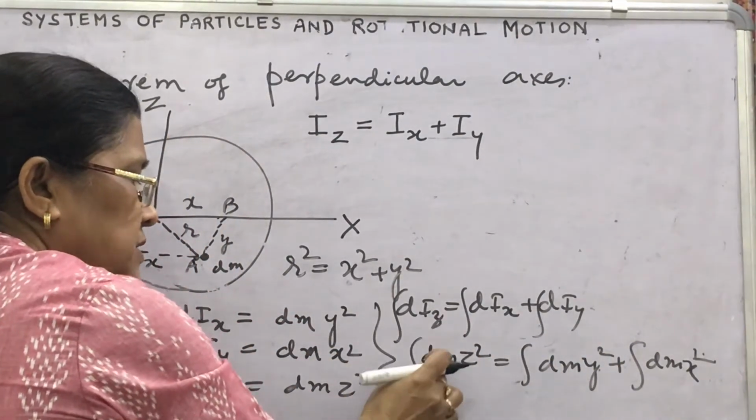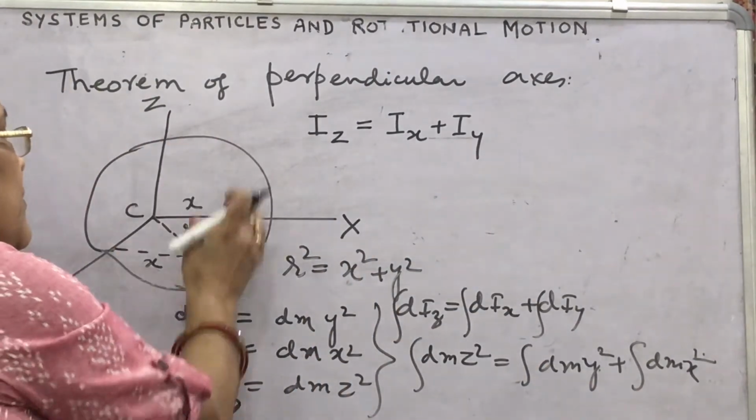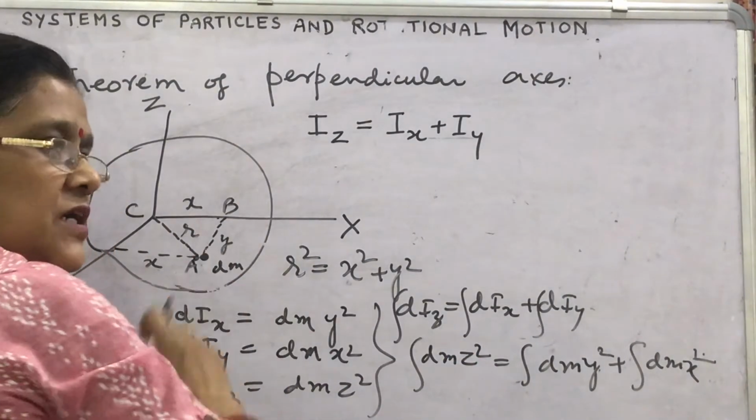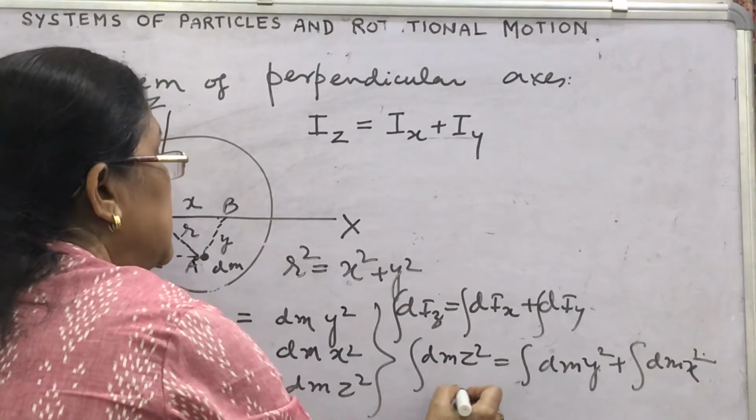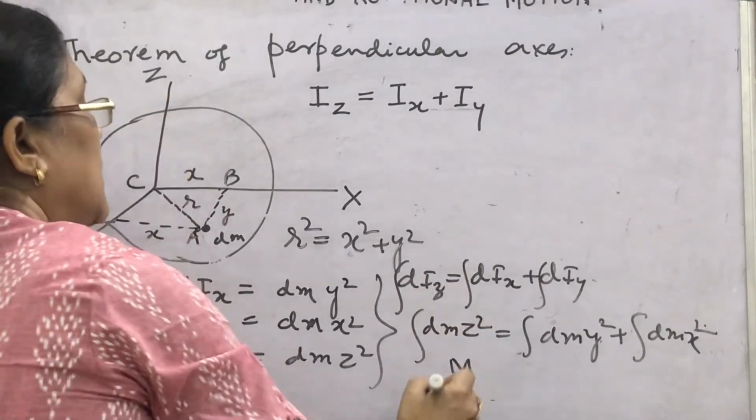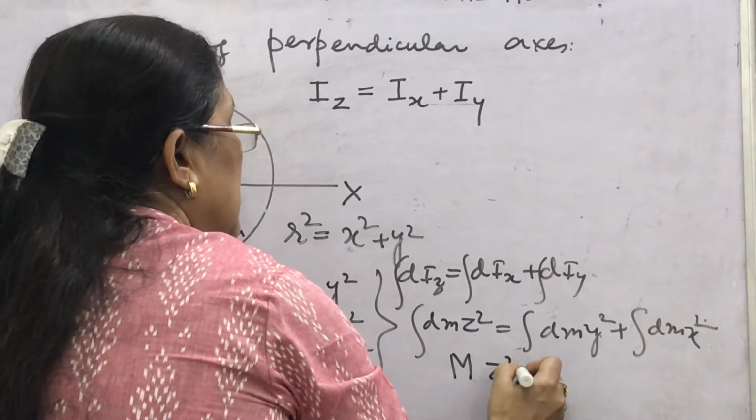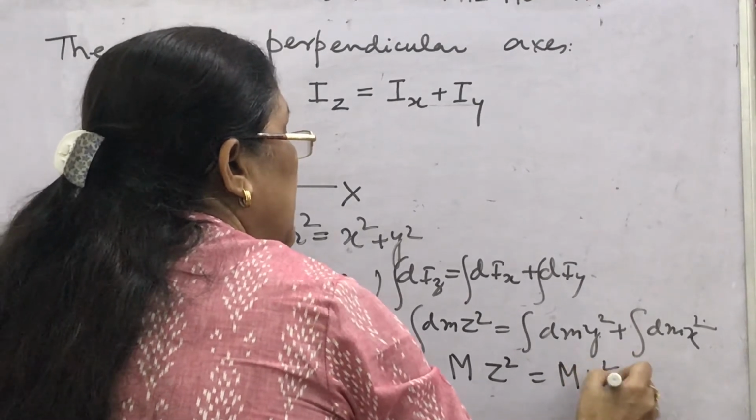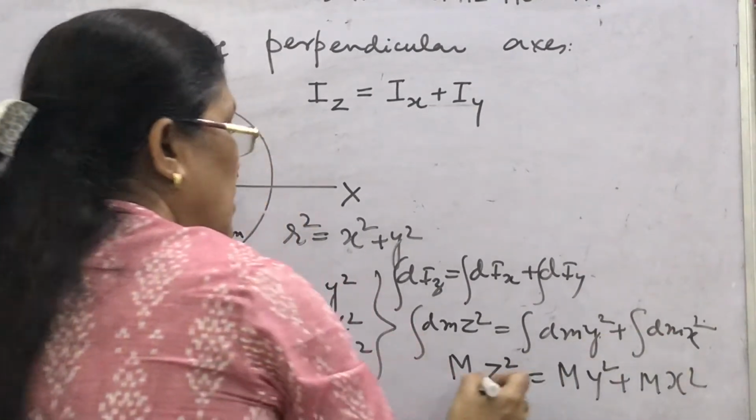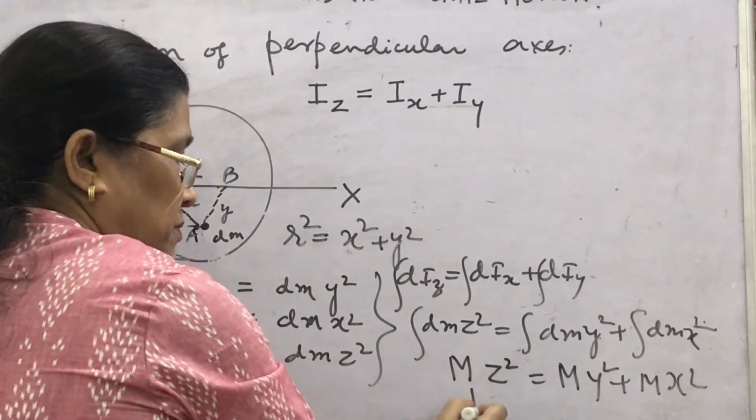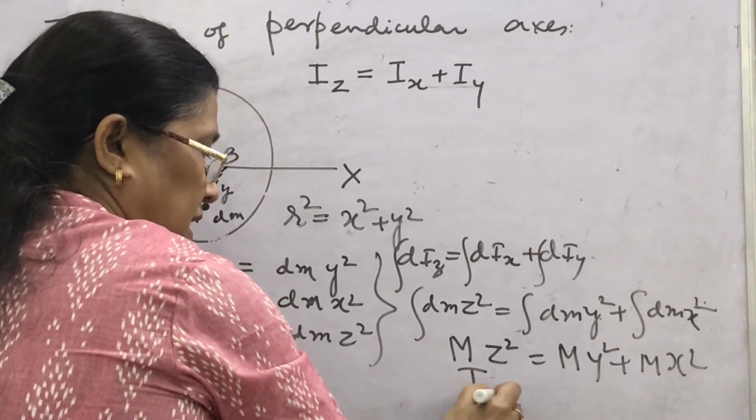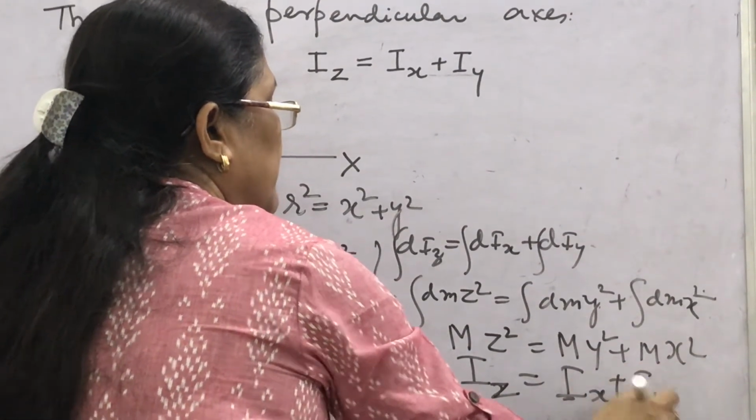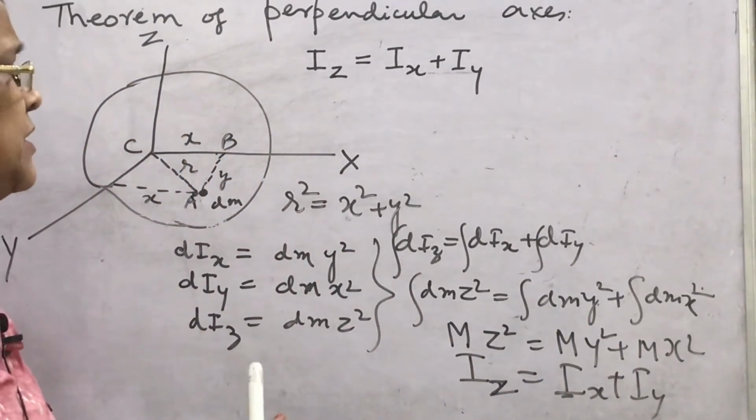Now integration of dm will be the whole mass, sum of all the masses, and this z square, these distances are constant. What will you write here? This mass into z square equals mass into y square plus whole mass into x square. What is whole mass into z square? That is the moment of inertia about z axis, and this is equal to moment of inertia about x axis plus moment of inertia about y axis. So this is the perpendicular axis theorem.